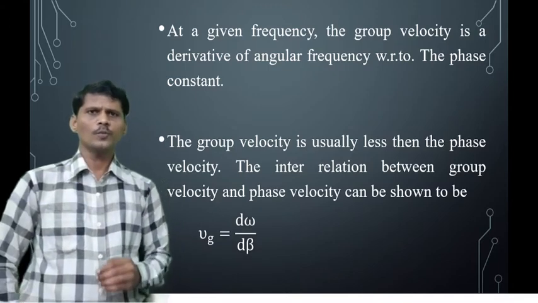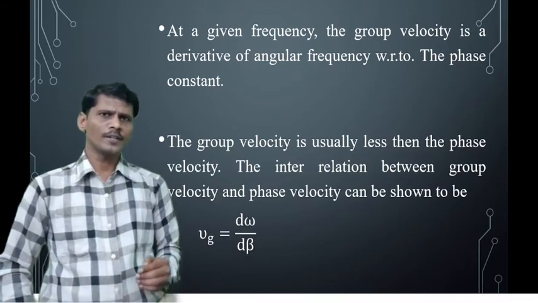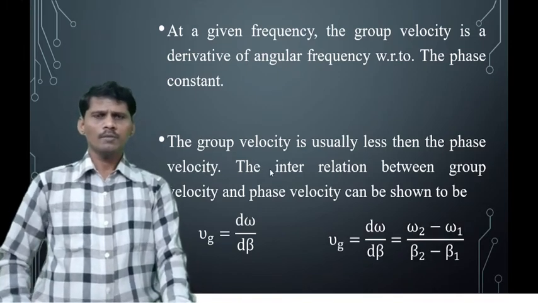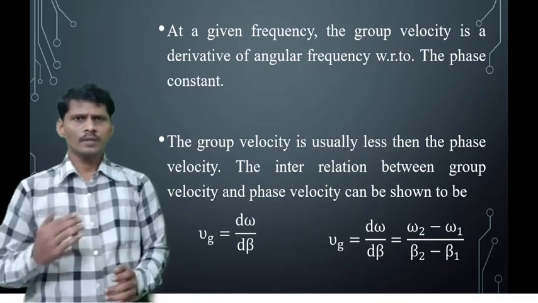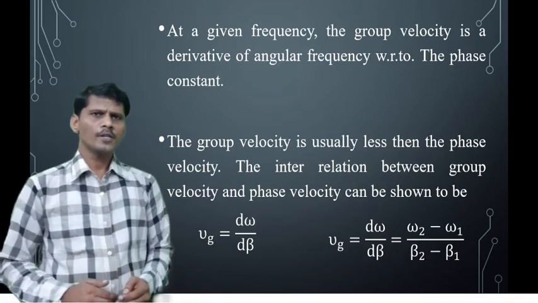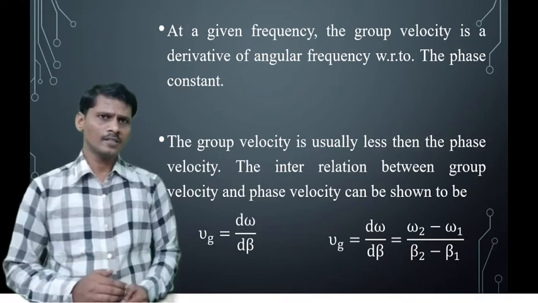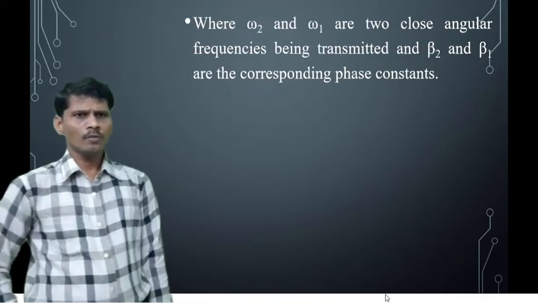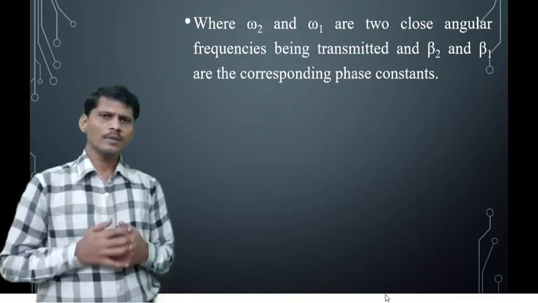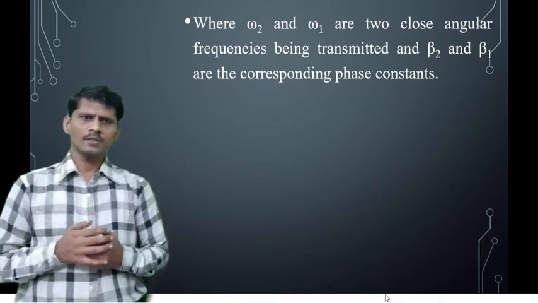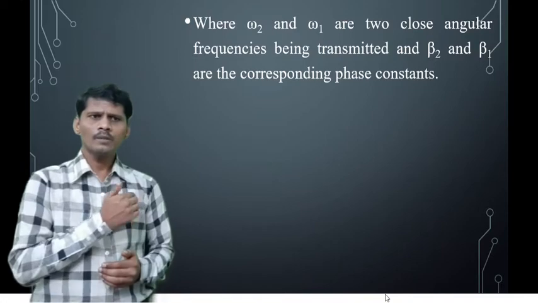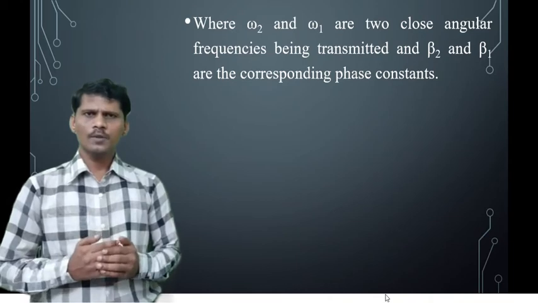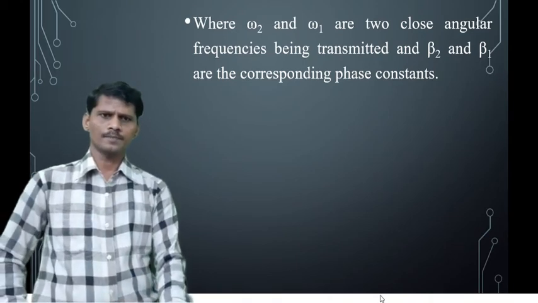Therefore, the group velocity Vg is equal to d omega by d beta. Here d omega is the difference between two frequencies, that is omega 2 minus omega 1. Similarly, d beta is beta 2 minus beta 1, where omega 2 and omega 1 are the two close angular frequencies being transmitted, and beta 1 and beta 2 are the corresponding phase constants.